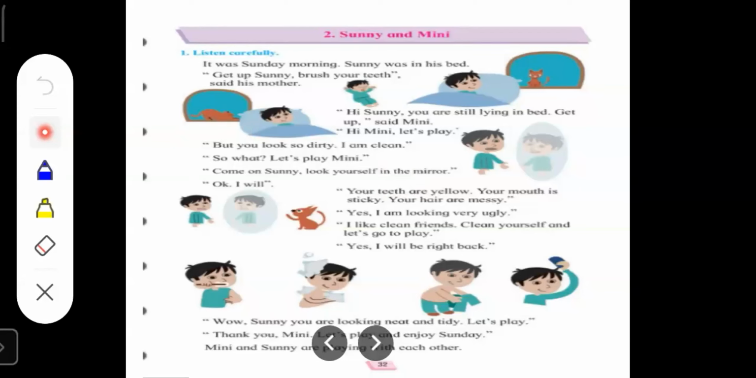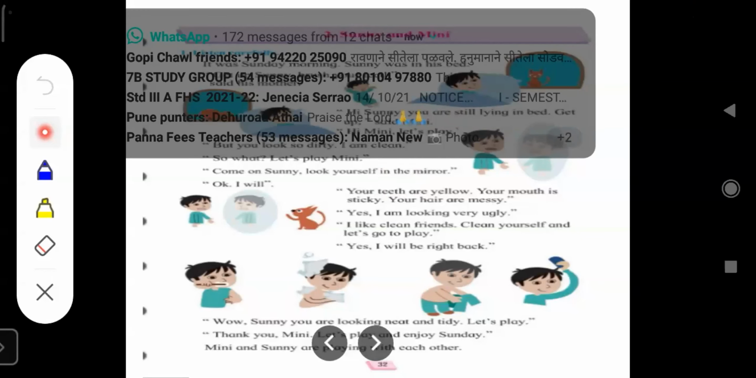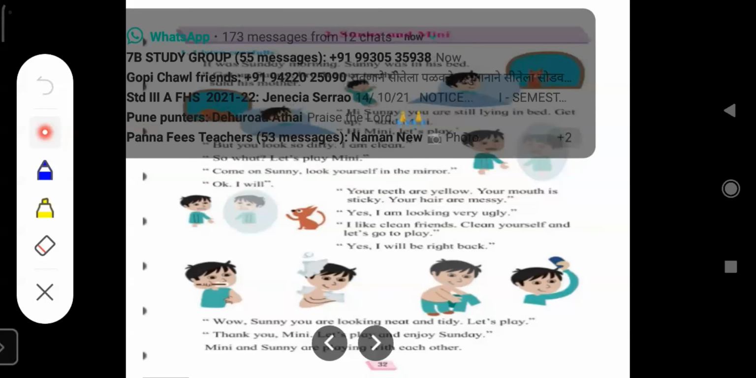Children, Sunny is the name of the boy and Minnie is the name of the pet cat. Sunny is telling Minnie, let's play. But Minnie is telling, you look so dirty. Sunny says, I am clean, so what? Let's play. Come on, Minnie. Then Minnie says, look yourself in the mirror. Okay, I will. Then Minnie is telling Sunny, look yourself in the mirror.